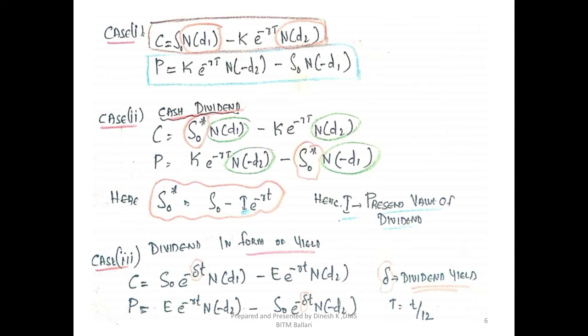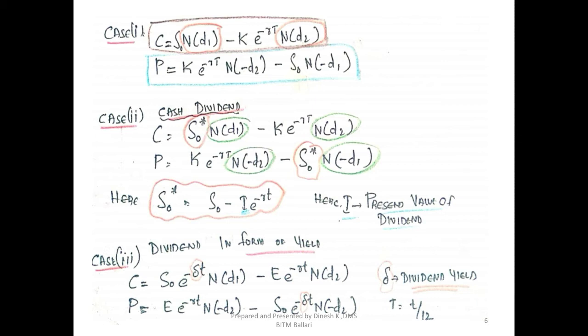S naught star multiplied by N(d1) minus K into e to the power of minus RT N(d2). The same thing applies for the put option. What makes the difference is S naught star. Wherever we come across S naught in the standard formula, we have to make it S naught star when the underlying asset is paying a dividend in the form of cash.